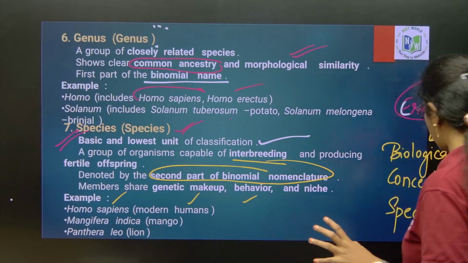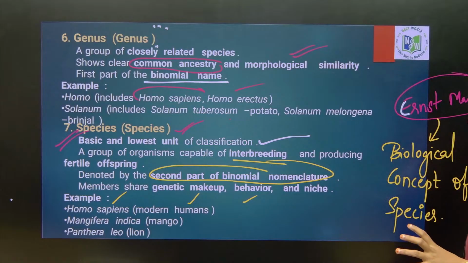Fine, beta? Ma'am, we call humans Homo sapiens. Yes, sapiens. That comes under trinomial nomenclature. Now, it is not required.